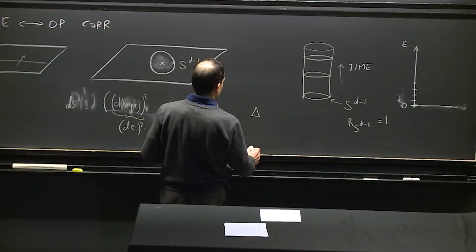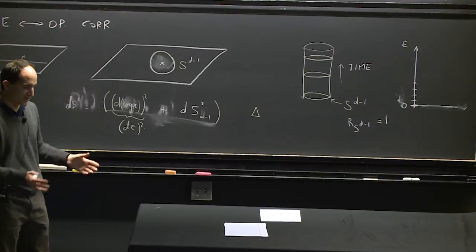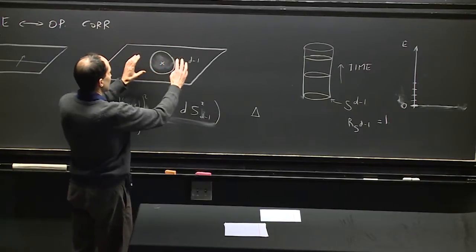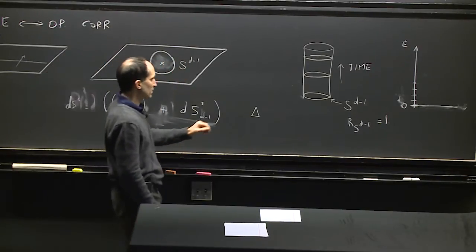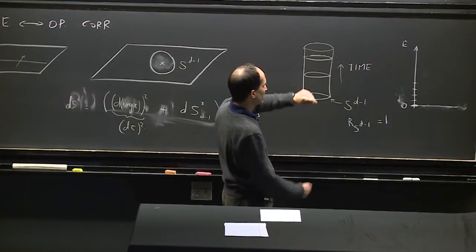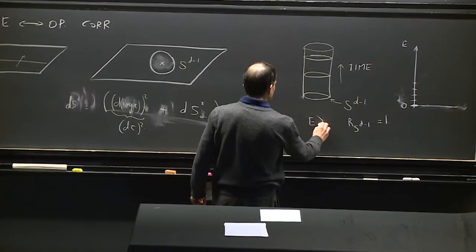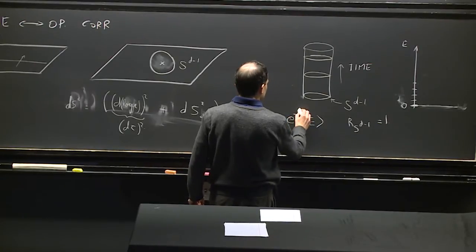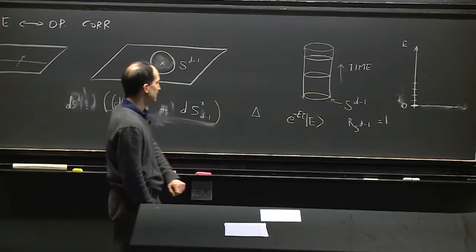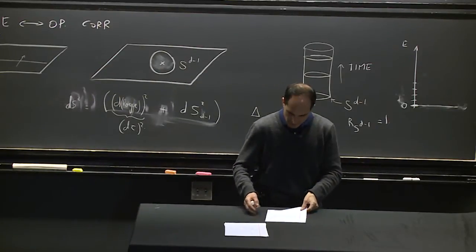So these are the dimensions of operators. All operators can be classified by their dimensions, and they behave differently as we take the sphere bigger. They get rescaled by an amount which is related to the dimension. It's the same as when we do an evolution in Euclidean time: if you have some state of energy E, and you do an evolution in Euclidean time, we'll have the energy times the amount of Euclidean time evolution, so the state will be rescaled. The same happens here under this radial rescaling.